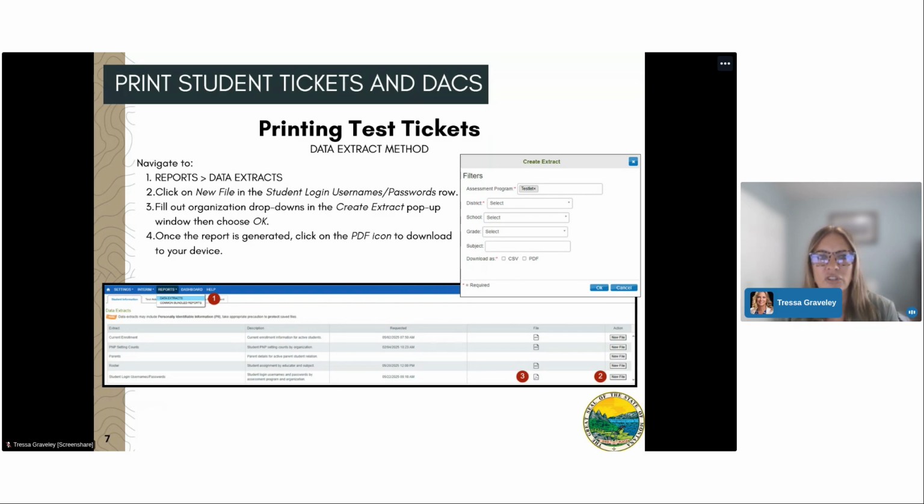It will take just a moment for the report to generate an icon under the File column. Once the icon is generated, click on the PDF or CSV icon to download to your device. From there, testing tickets can be printed out and prepared for testing.